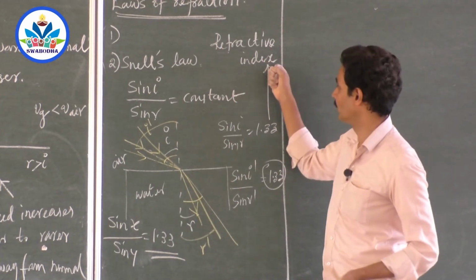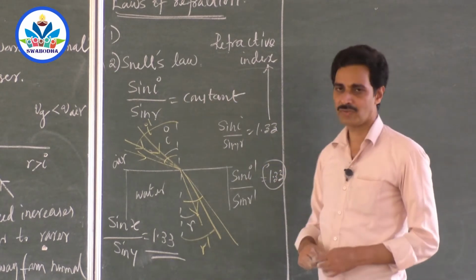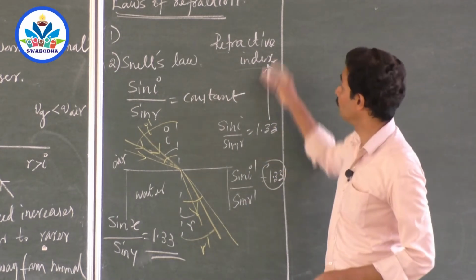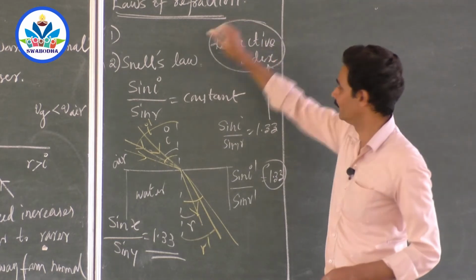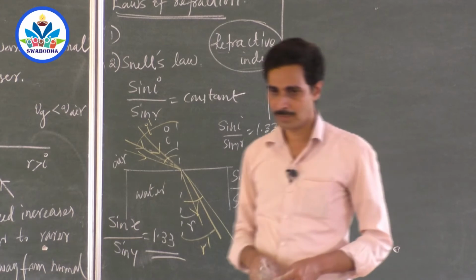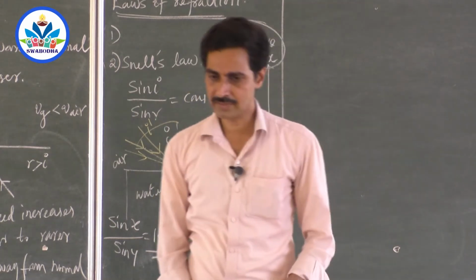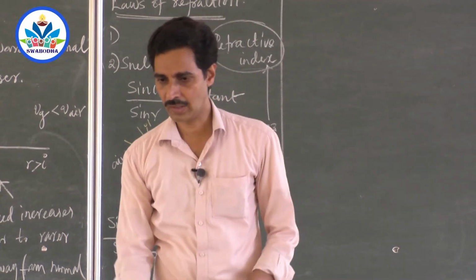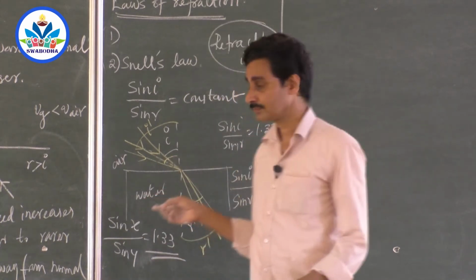That idea is given by this number. That's why the name refractive index. We are going to study this in detail, that we will do later. We will come to this now. Sir, what is the problem with Snell's law? Where are the chances of going wrong in Snell's law? We have to study that.